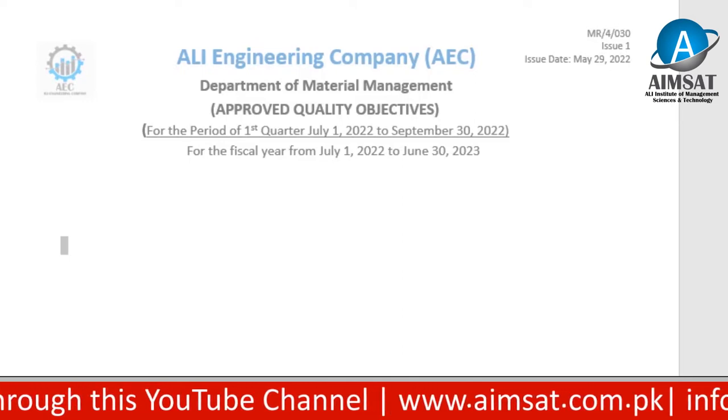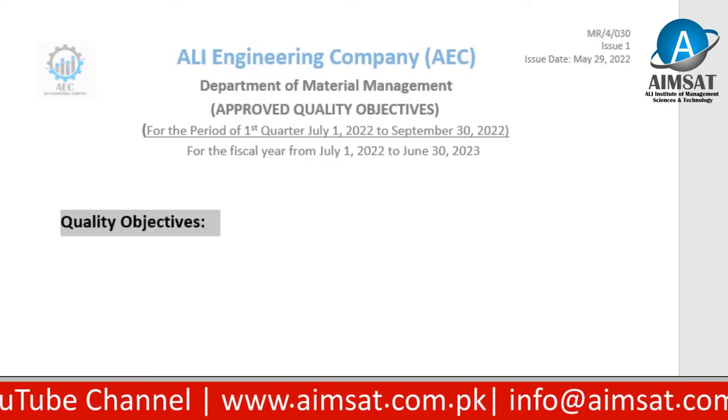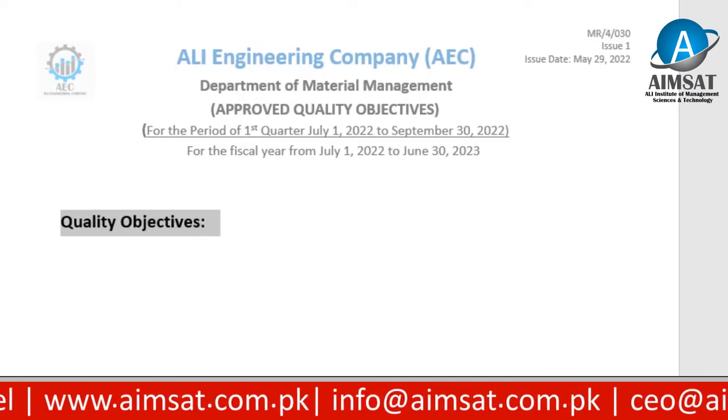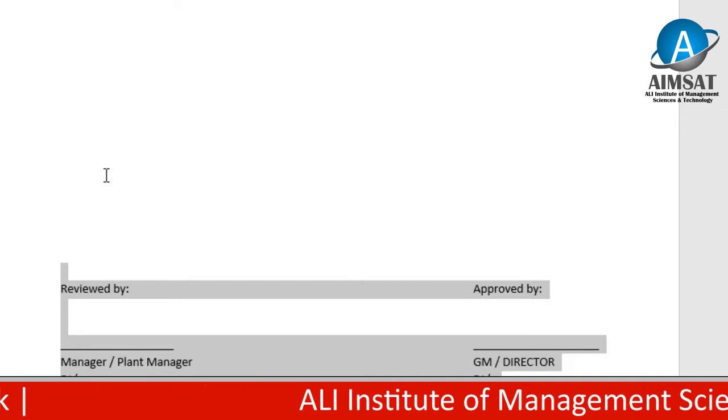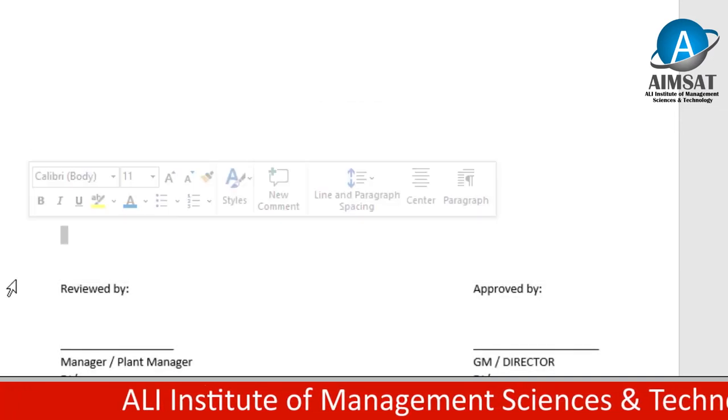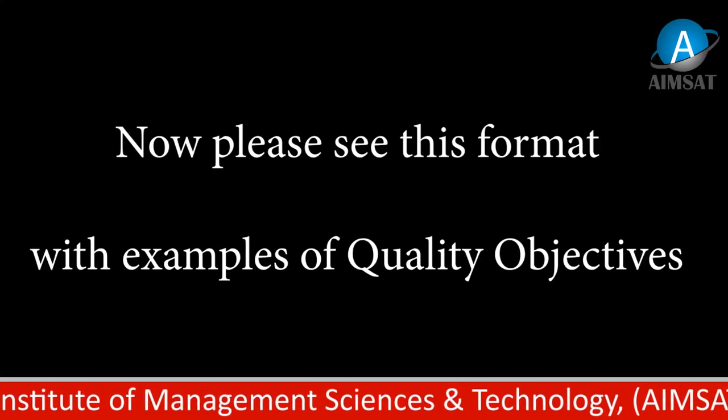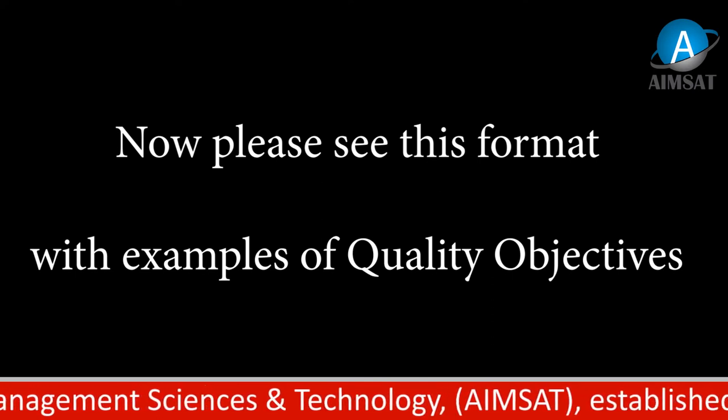Now, under the quality objective heading, write your quality objective statements. At the end, please write reviewed by and approved by. For the structure of the format, I mean the control number, department name, company logo, header and footers, please refer to our control document procedure. Now I am sharing with you how to fill this format with the example of a few quality objectives.